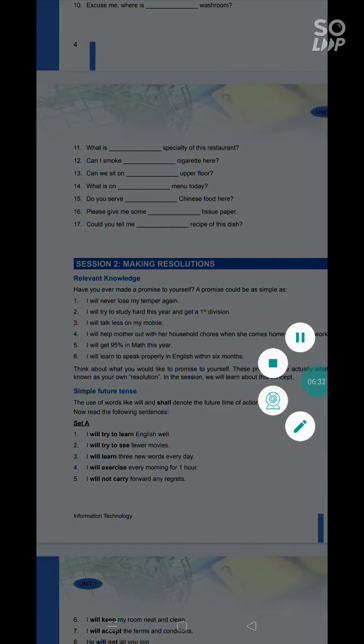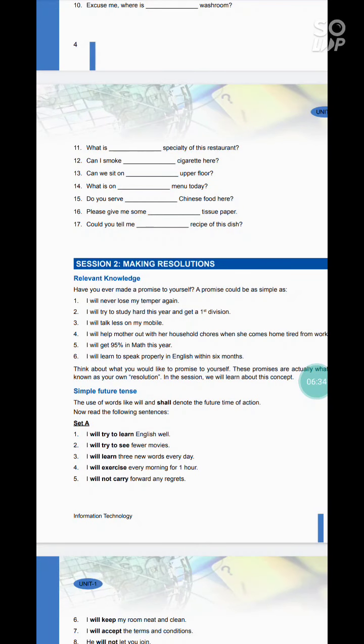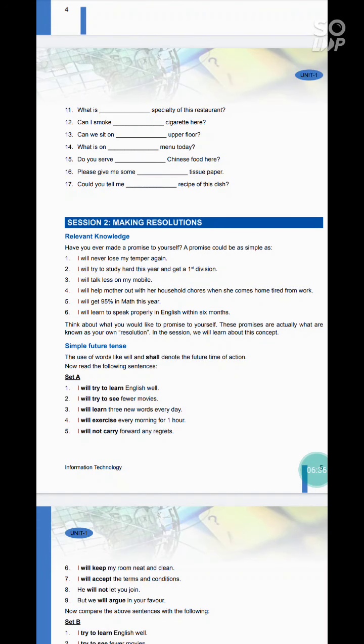Now session 2, making resolutions. So first of all, let's know what is resolution. A resolution is simply a promise to yourself to get something done. Okay, let's read. Have you ever made a promise to yourself?